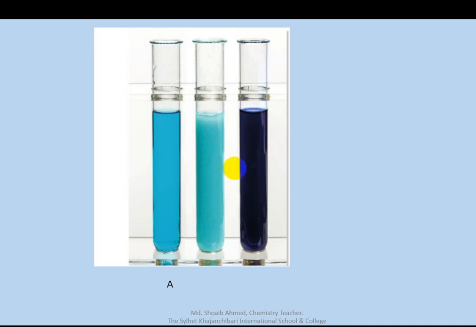This is the precipitate. This color is a blue precipitate.